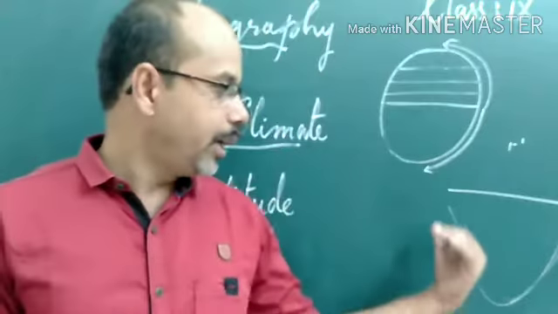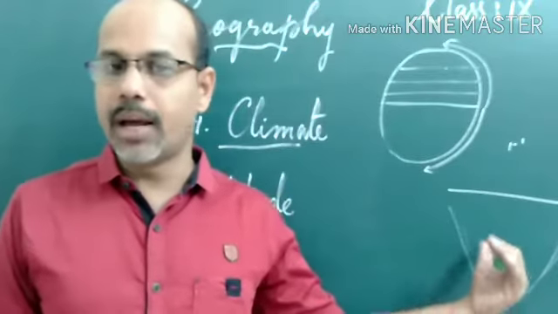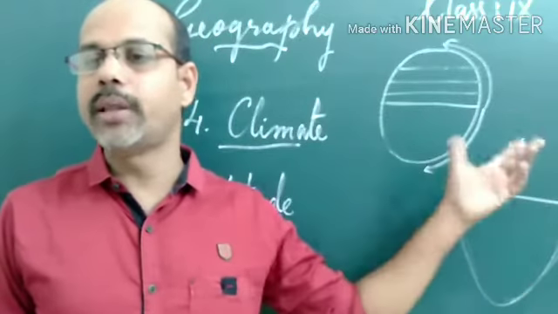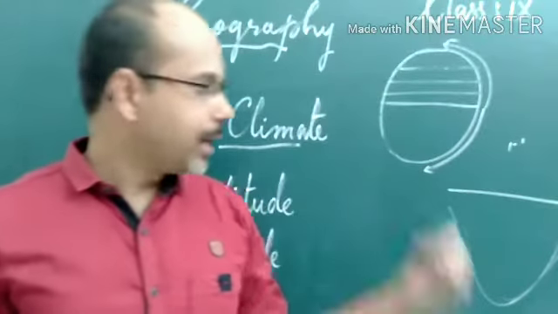So different types of climates are found north and south of the Tropic of Cancer.